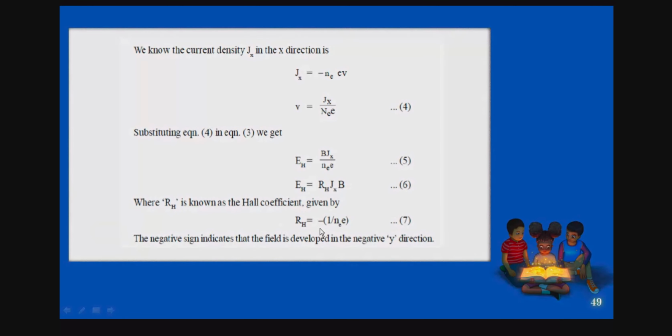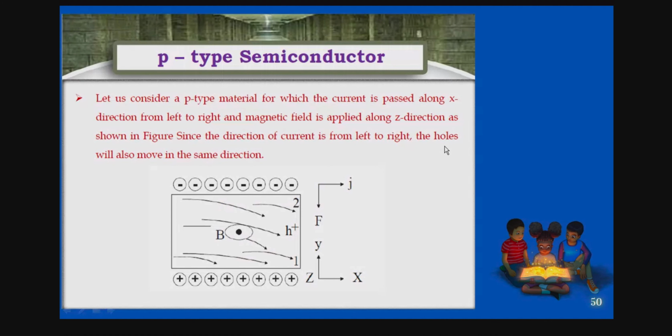In n-type semiconductor. Okay. Now next, similarly in p-type semiconductor, it is reverse. It will be the reverse. So I'll take the p-type semiconductor where the current is passed along the x direction from left to right. There is no change in direction of the current, and the magnetic field is applied along the y direction. Okay, that is fine. So here the direction of the current is from left to right, and the holes will also move in the same direction.